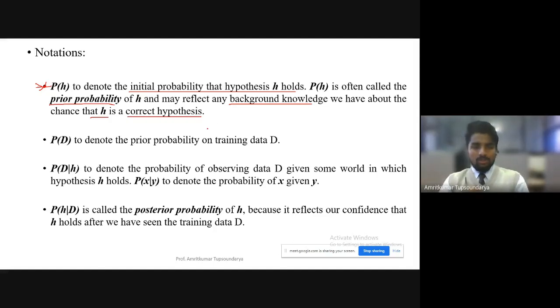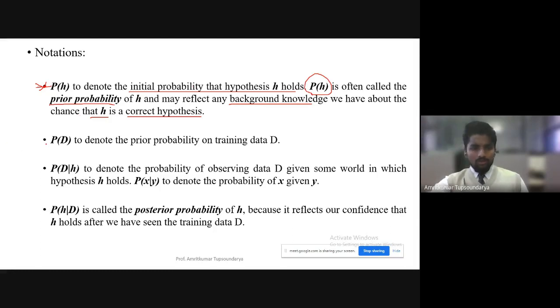Probability is nothing but the chances. For example, what are the chances that a particular patient can recover from a particular disease? That is a probability. Or, if a person is exposed to a polluted environment, what are the chances that the person suffers from lung cancer or some respiratory disease? So chance here is nothing but the probability we talk about. And prior probability, also called initial probability, is represented as P of H.